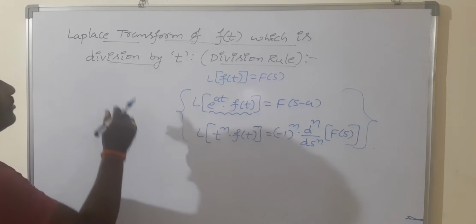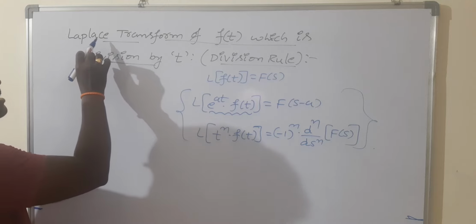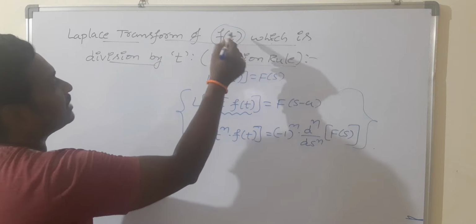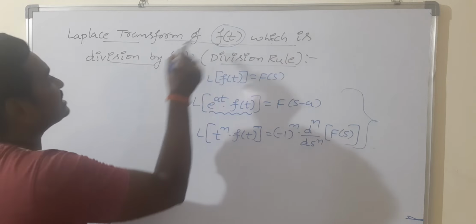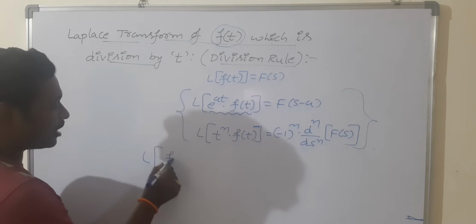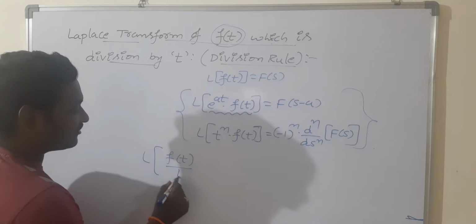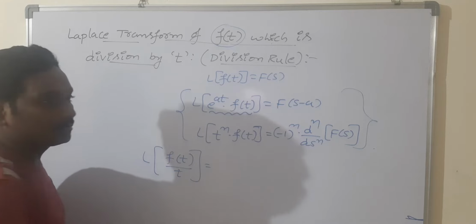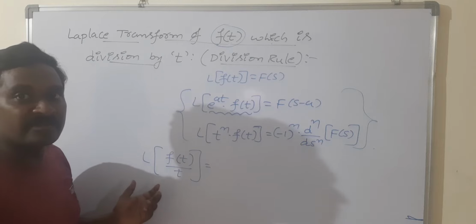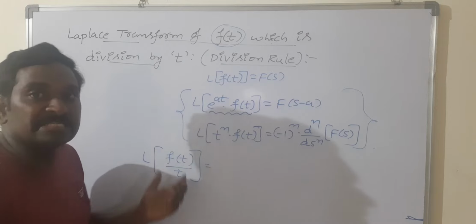Now in this session we are going to discuss the Laplace transform of a function f of t which is divided by t. So in this model the given problem is in the form of L of f of t by t. Please try to understand the differences between the previous methods and this method.